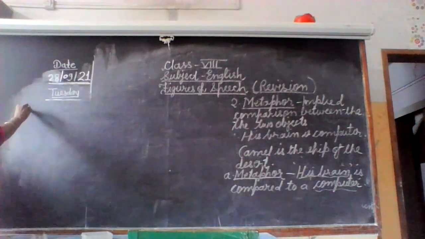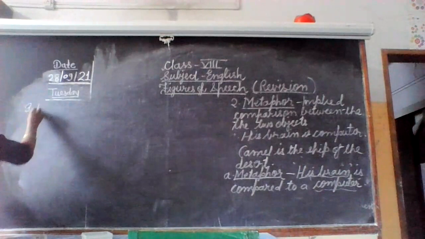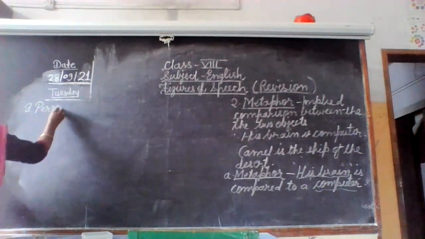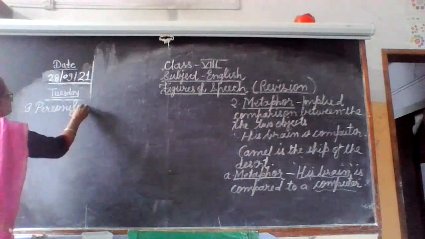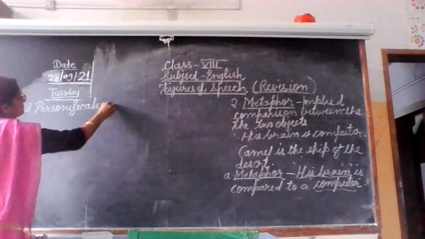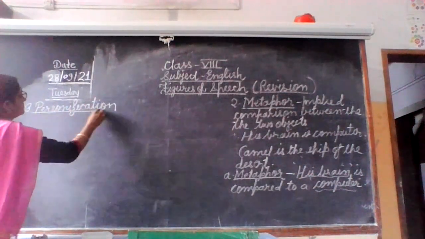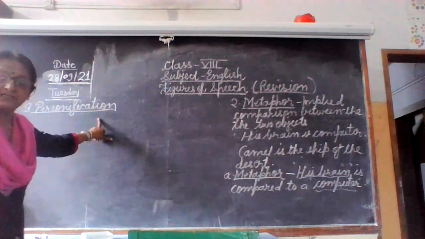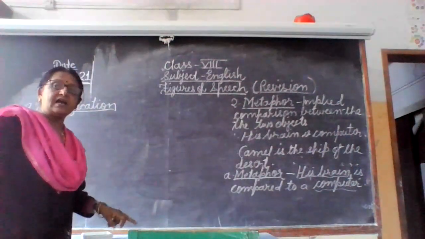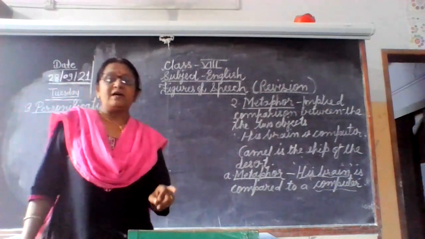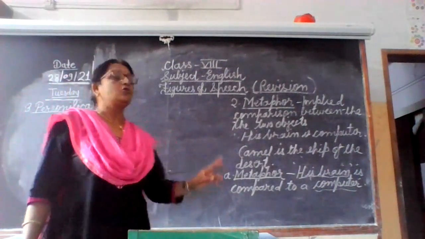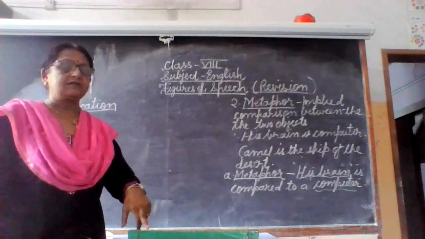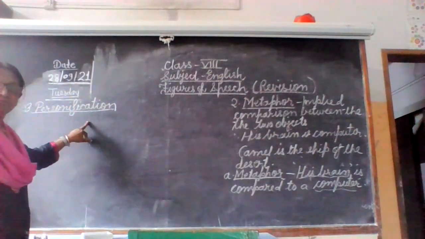Yes, the third figure of speech which we are going to see is personification. The name itself suggests that something is related to a person. Here we are giving human quality to a non-living thing. So non-living things are personified. That's why the name is personification.